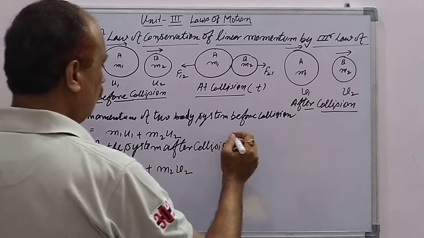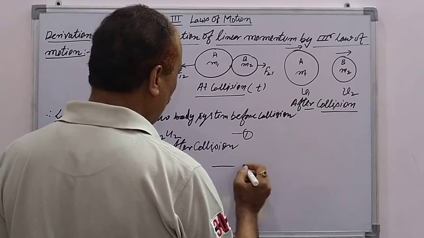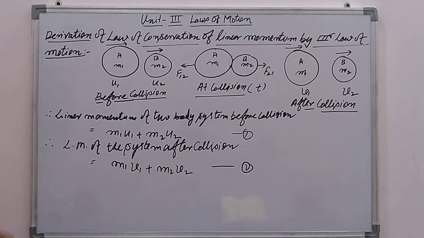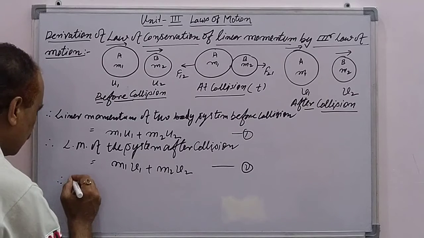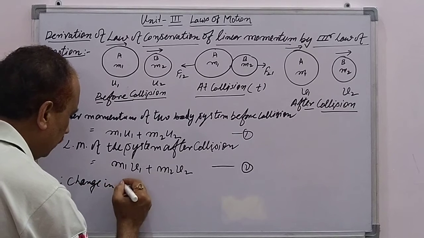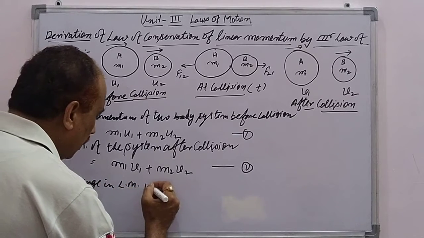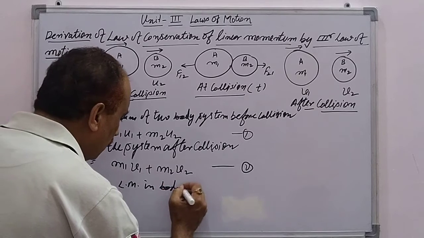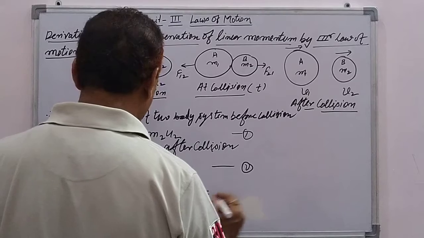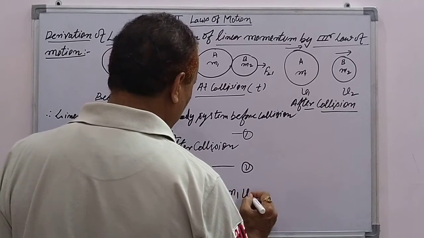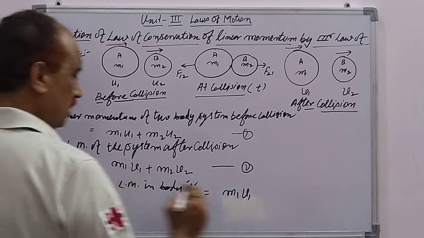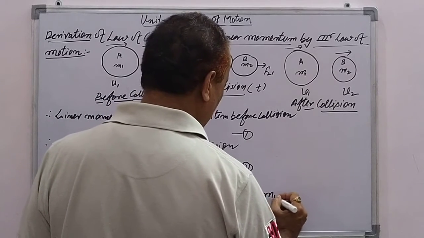Similarly, from equation number 1 and number 2 we find the change in momentum of body 1. The change in linear momentum of body A is m1 v1 minus m1 u1.